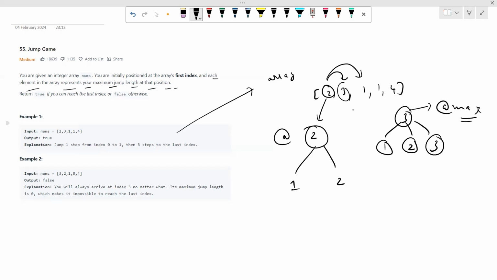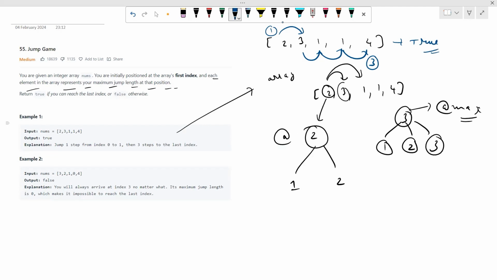And what we need to do, since this is the array, is jump one step from index 0 to 1, and then take 3 steps. It will be something like this: 2, 3, 1, 1, 4. First of all, we'll take 1 jump. Then after this, we'll take 3 jumps, 1, 2, and 3. These 3 jumps and this 1 jump. So we just need to return true.